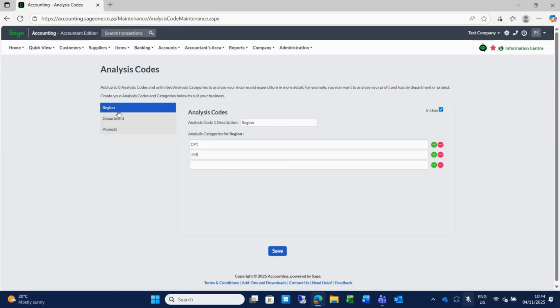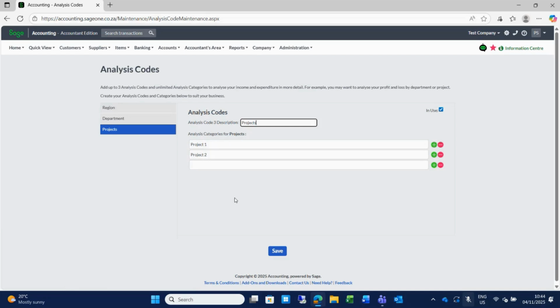So I've split it as an example between region, department, and then projects. That's just an example. You can name them here. There I've named this one project, so you can change it to whichever name you would like and then fill in your analysis codes beneath that.